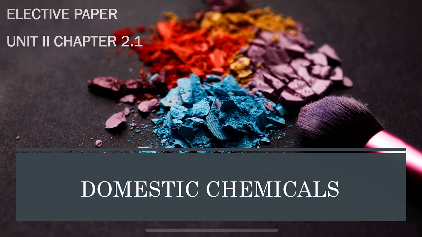Next is soap, as I said, without soap our day would not start. Soaps are nothing but esters and are used for bathing and washing clothes. Next is detergents. Sodium sulphate, sodium hydroxide and phosphate compounds are some examples of detergents, the main composition in detergents. It is used for washing clothes. Next is toothpaste, we all use toothpaste. In toothpaste, calcium carbonate and sodium fluoride are present, used for cleaning teeth while brushing.